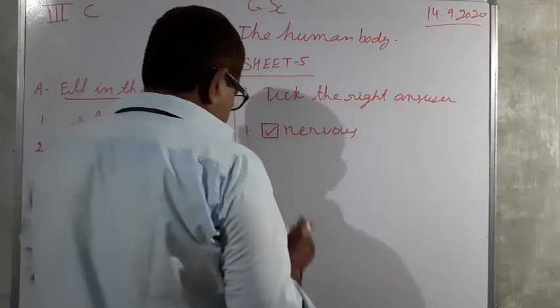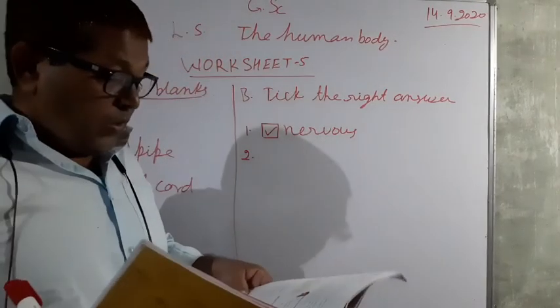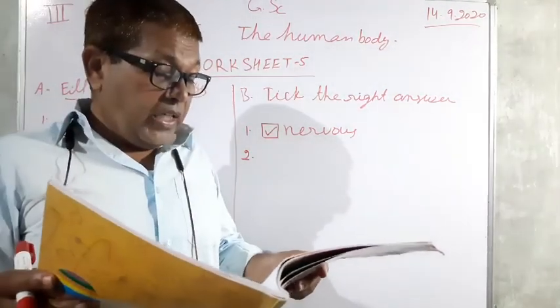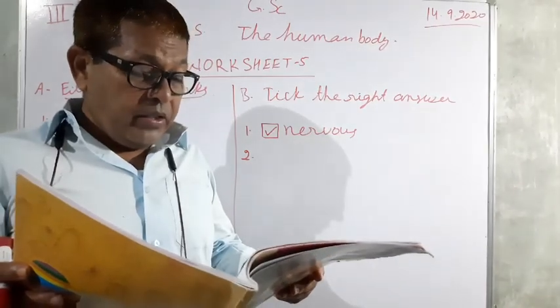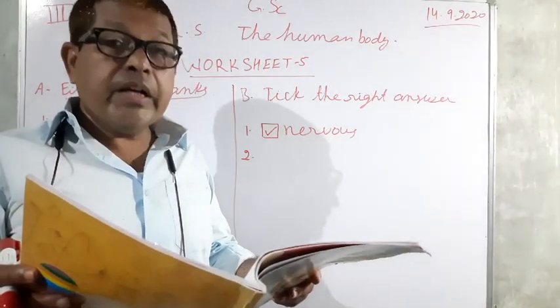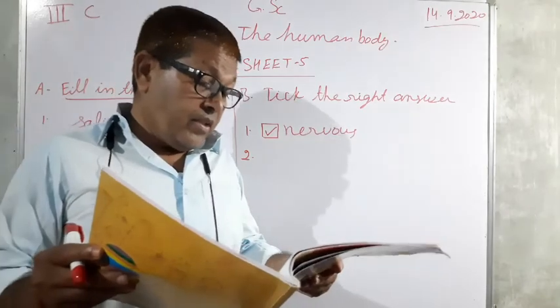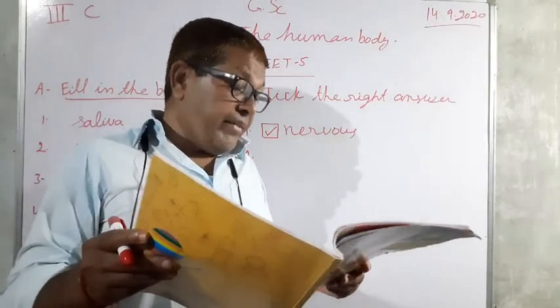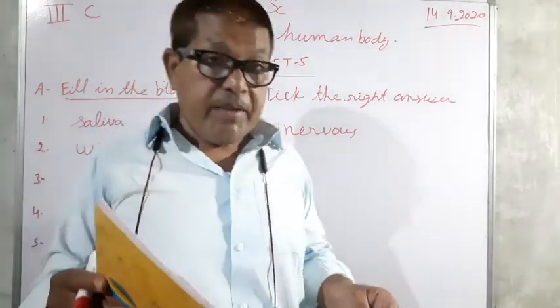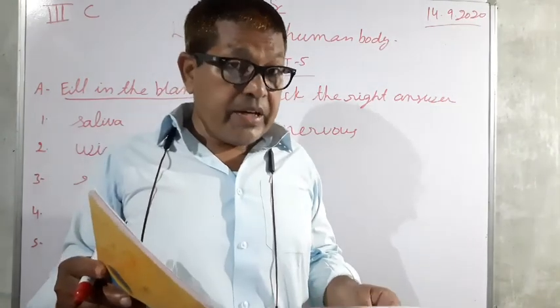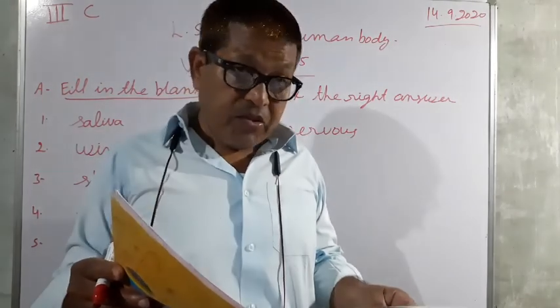And second, you see, this system helps men and women to have young ones. So three options are given: reproductive, circulatory, and muscular.